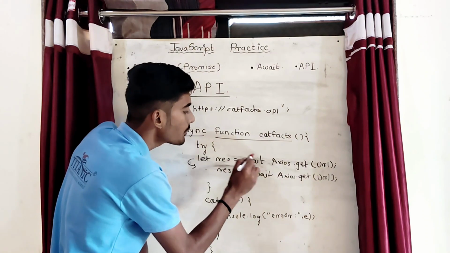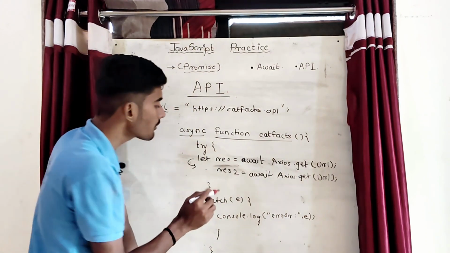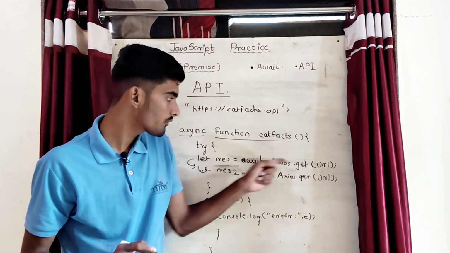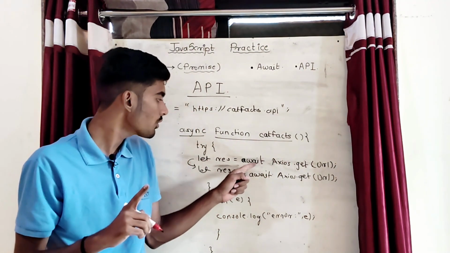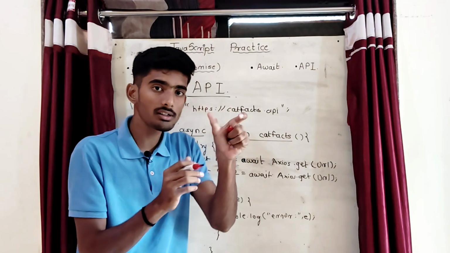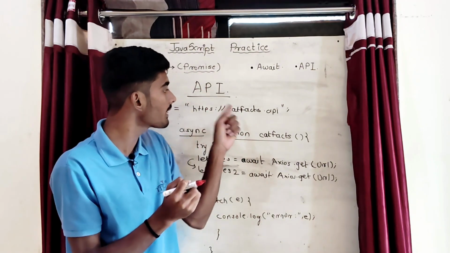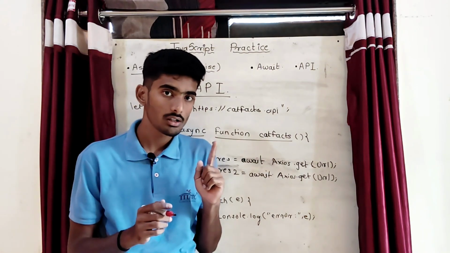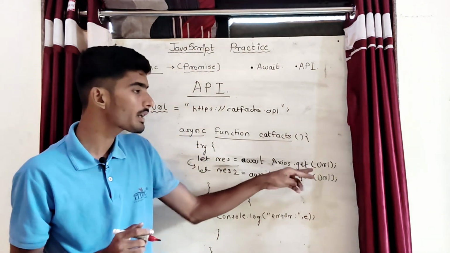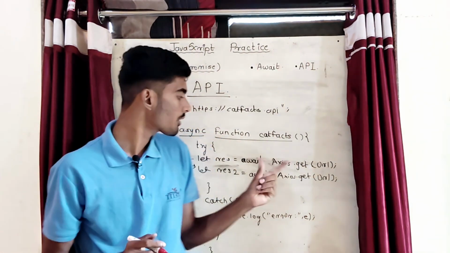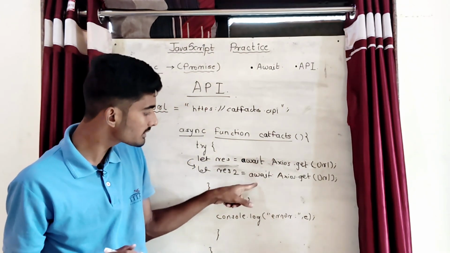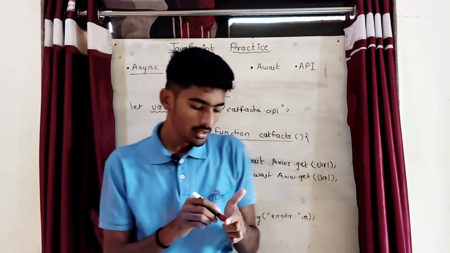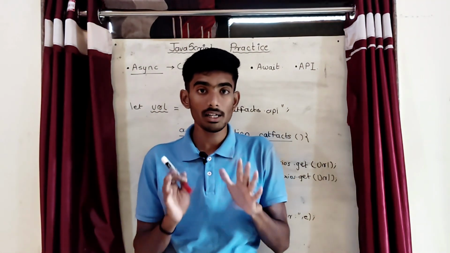After that you are again calling that same URL, so do you know what will happen? First of all, you will call for the first fact. Here we have used await, so until the first fact is returned by this API, your second URL will not be used. If your API responds for this particular statement, then the next statement will be executed. It will wait, and after that it will be done. So the await keyword also waits for a task to complete.